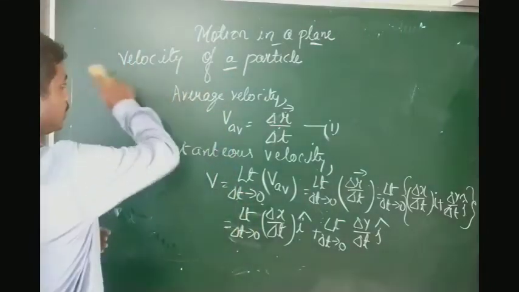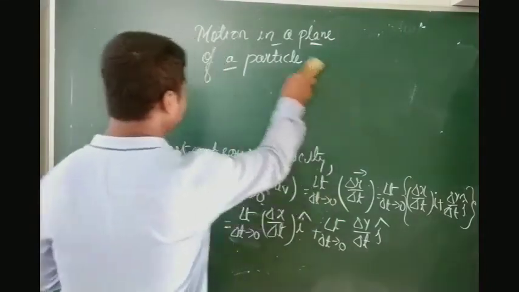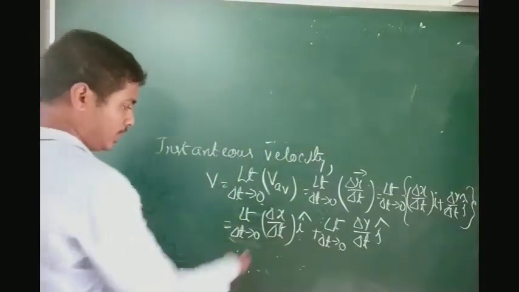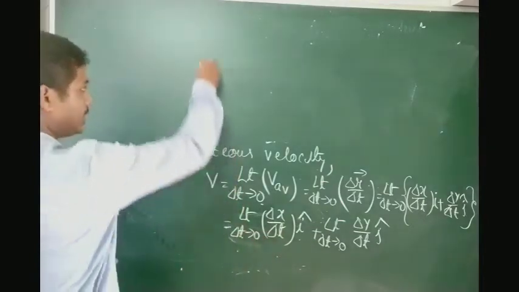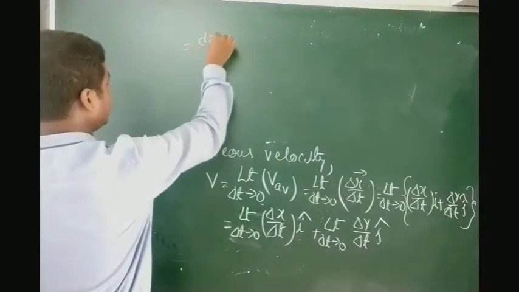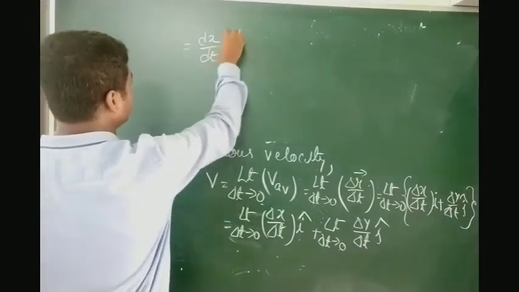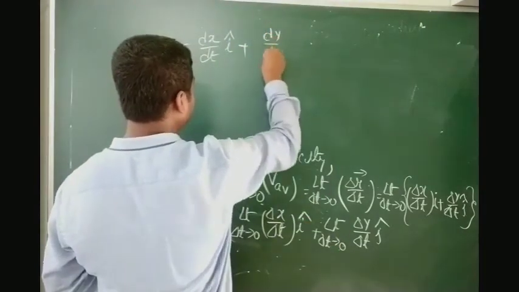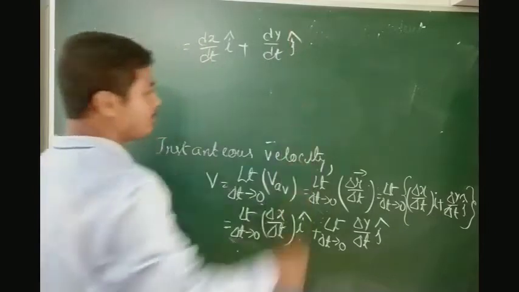Next part, if I break the limit, as I have already told, delta x by delta t will be changed to dx by dt i cap, plus dy by dt j cap.